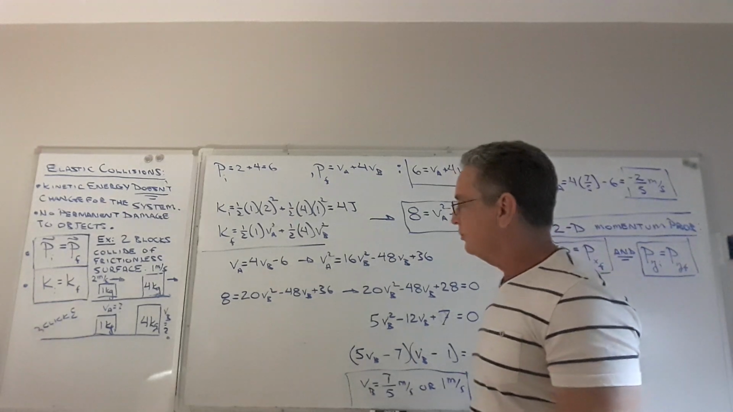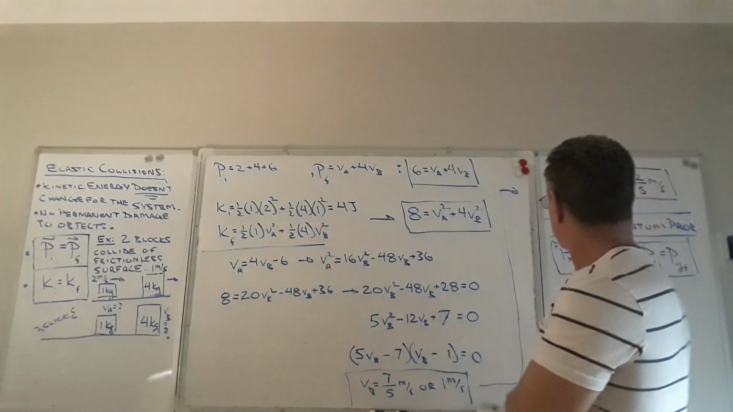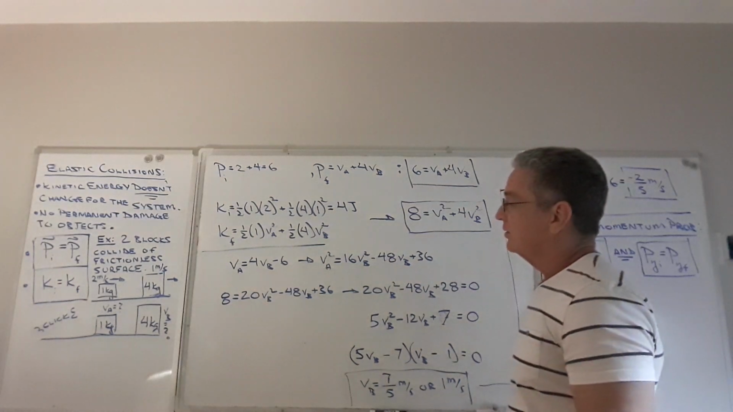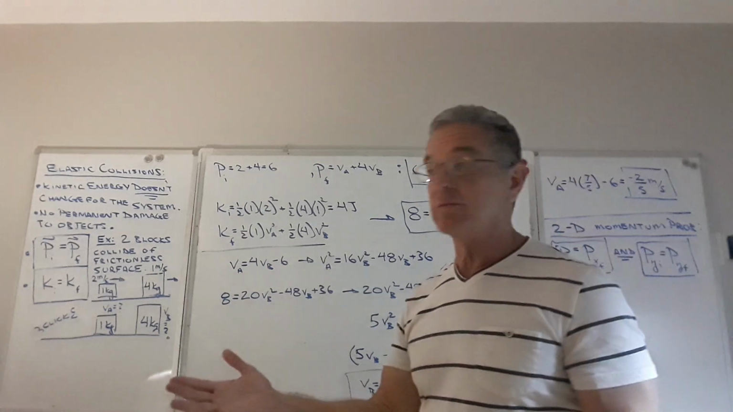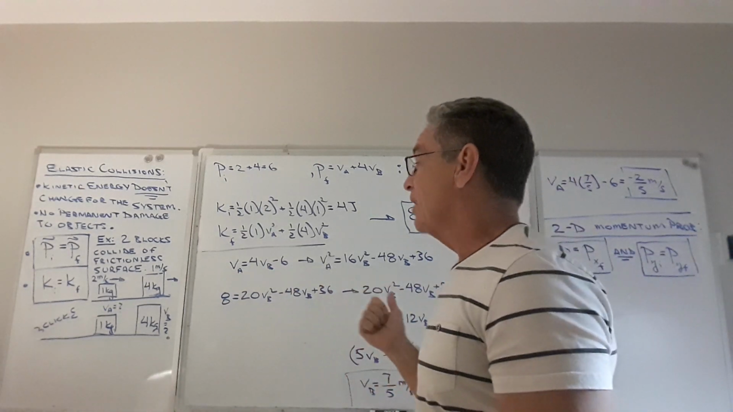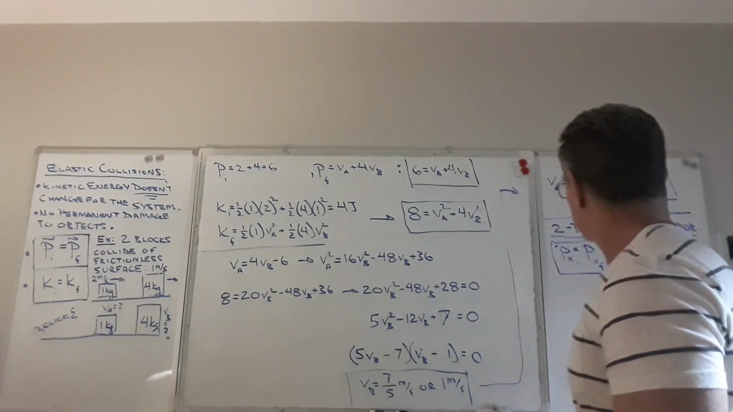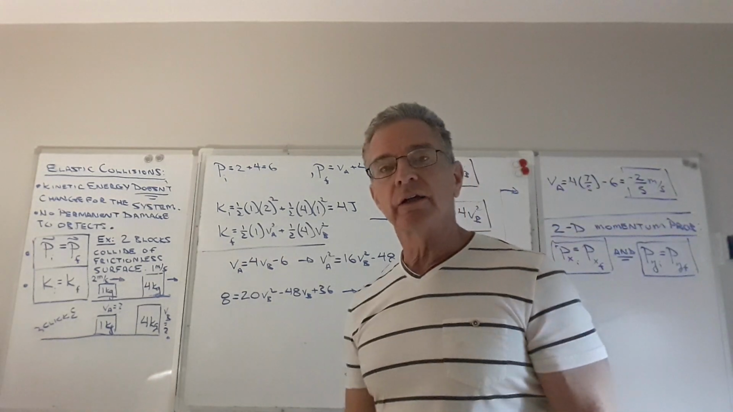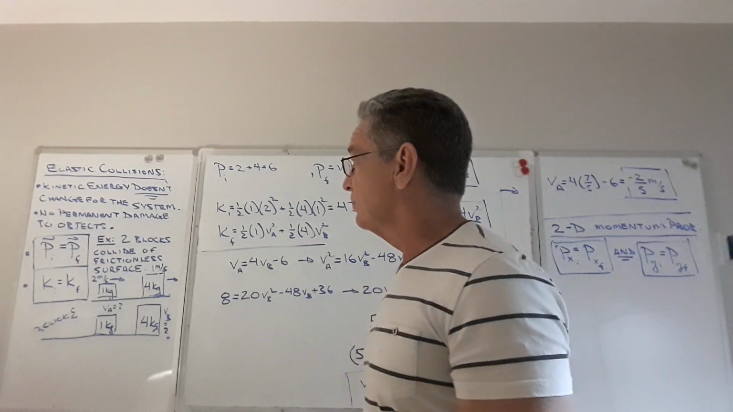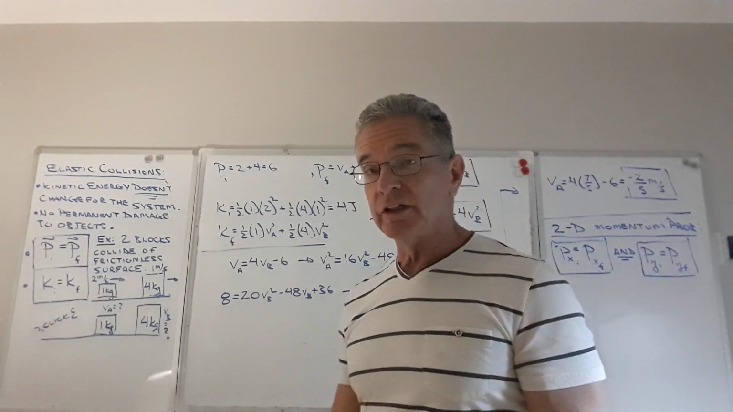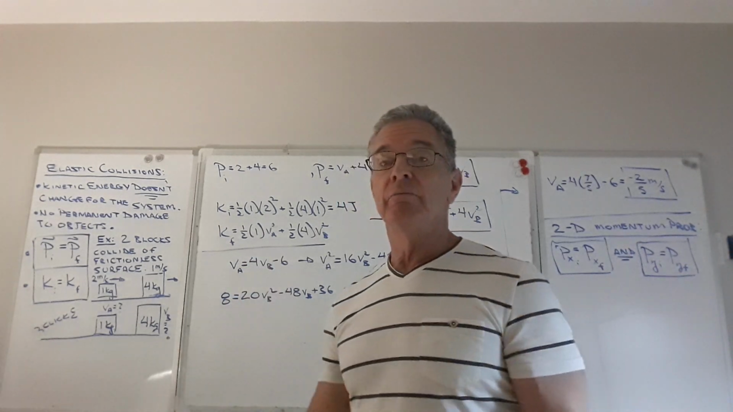So block B is sped up to 7/5 meters per second, and block A is slowed down to the point where it's actually moving backwards now. The negative sign means that it hit, bounced, and now it's going backwards at a slower speed of 2/5 meters per second. So there we have solved a problem involving elastic collisions where there's conservation of kinetic energy and momentum.